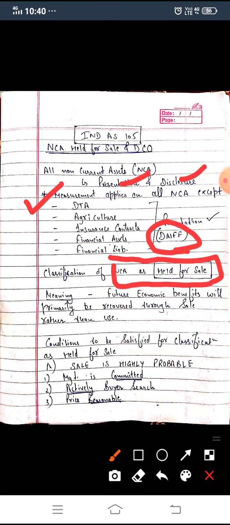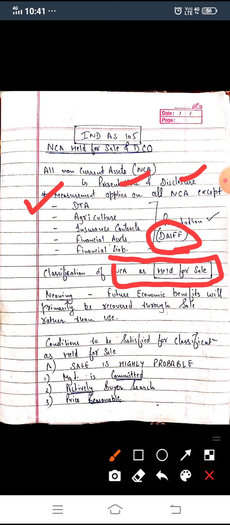We call a thing an asset when it has future economic benefits. So if the future economic benefits of an asset can be recovered only through sale rather than its use, that is what we call a non-current asset held for sale.